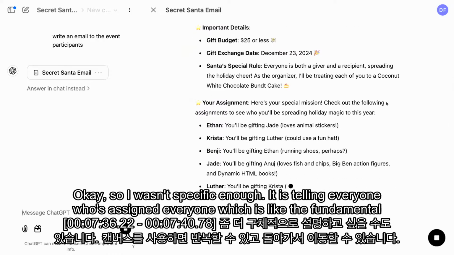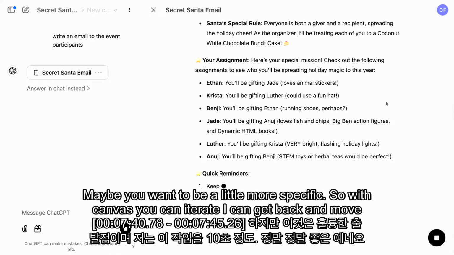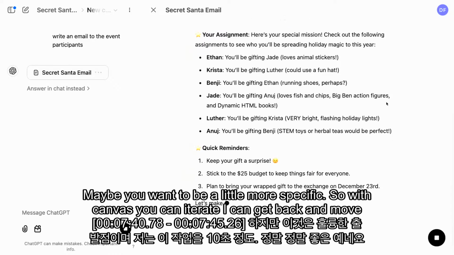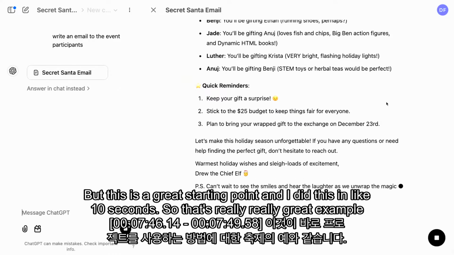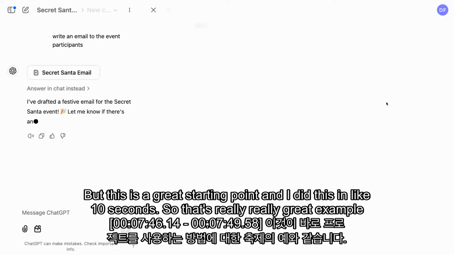It is telling everyone who's assigned to whom, which is the fundamental rule you want to keep secret. Maybe a little more specific next time. So with Canvas, you can iterate. I can get that feedback and move on. But this is a great starting point, and I did this in like 10 seconds. So that's a really great example.